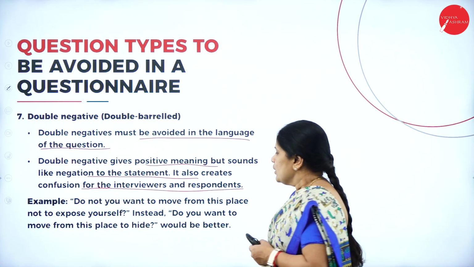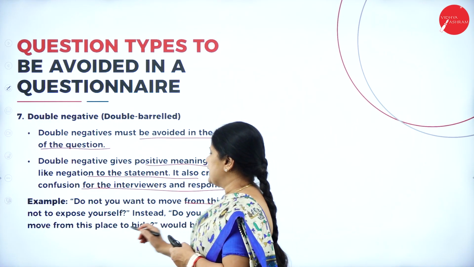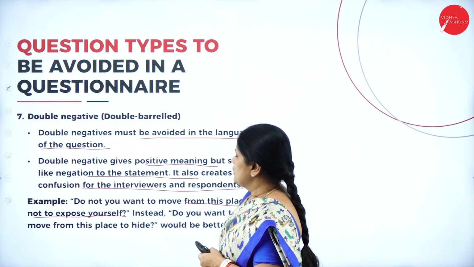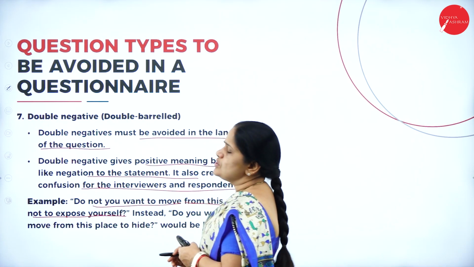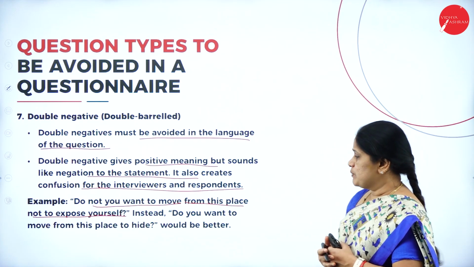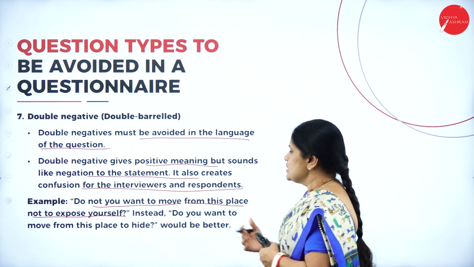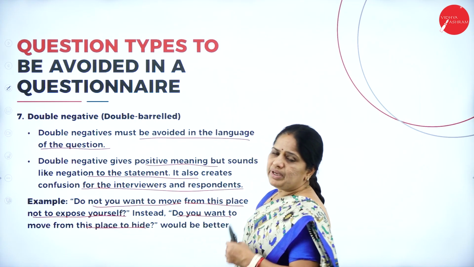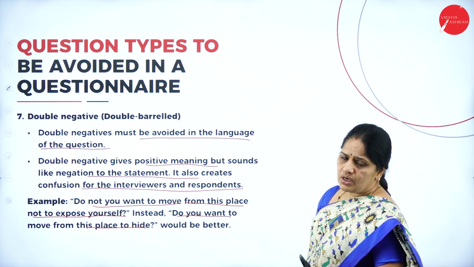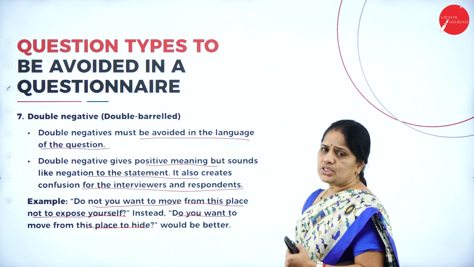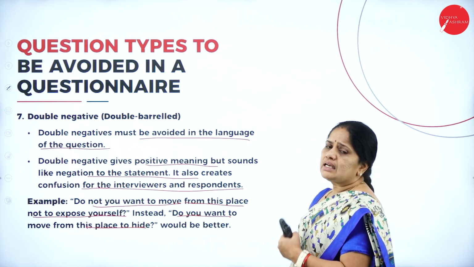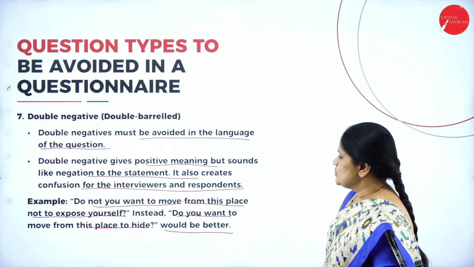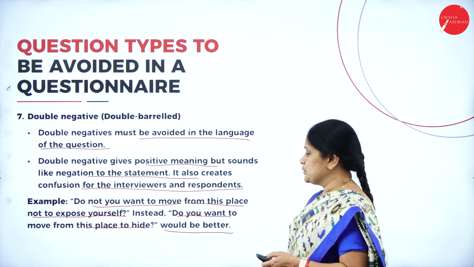Now, for example, do you not want to move from this place not to expose yourself? So you don't want to move in order to expose yourself. This is the tone of the question. Instead of that, ask, do you want to move from this place to hide? So be clear in your question. In case you have to frame a question, try to frame it in such a way that it gives a clear message. So, do you want to move from this place to hide? That would be a better option.